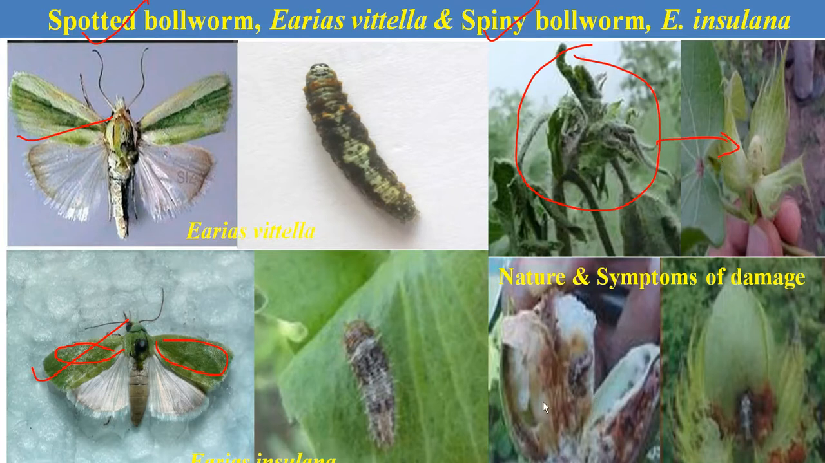Then after boll formation, it attacks the bolls, and it feeds on the inner content of the bolls by making a small circular exit hole on the surface of the bolls. It feeds on the inner content, meaning the lint and the seeds present inside the bolls. When this larva feeds on the lint, it becomes poor in quality, and the seeds lose their oil percentage and their viability.